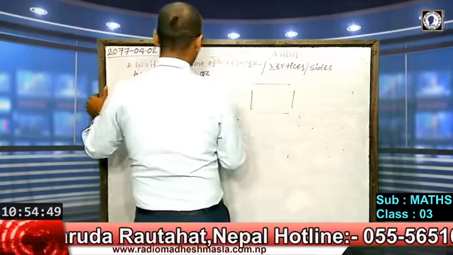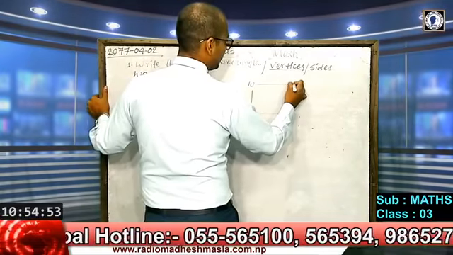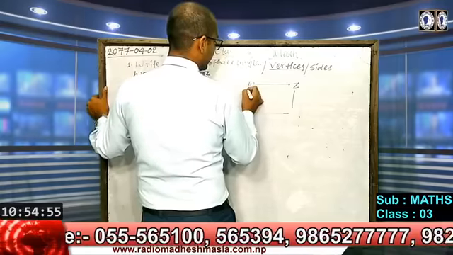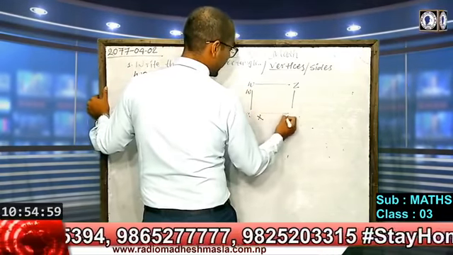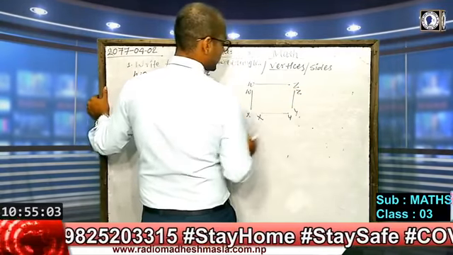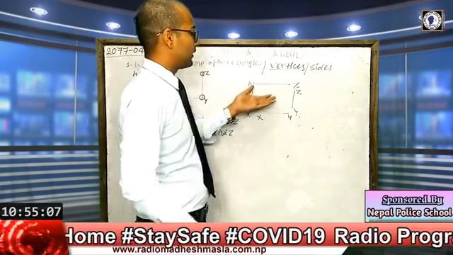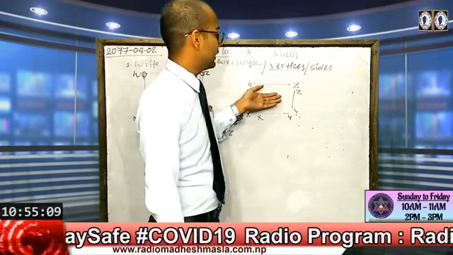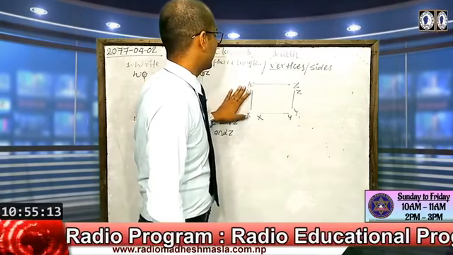The first name given here at the top is W and Z, then W and X, then X and Y, and Z and Y. Students, you can look at the board here carefully.